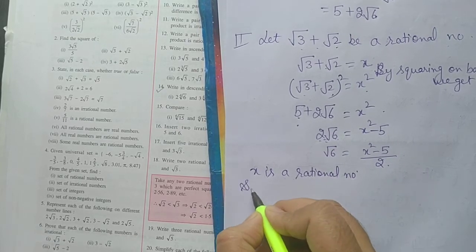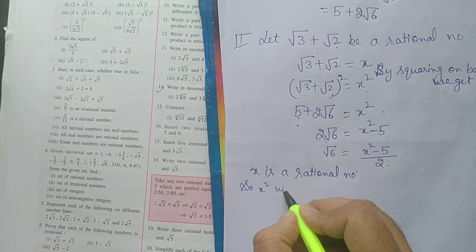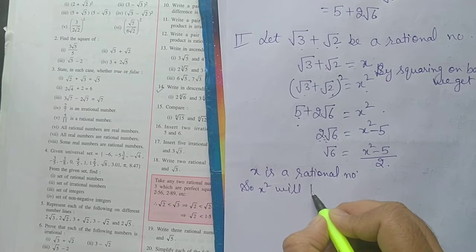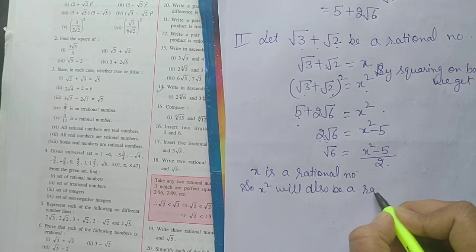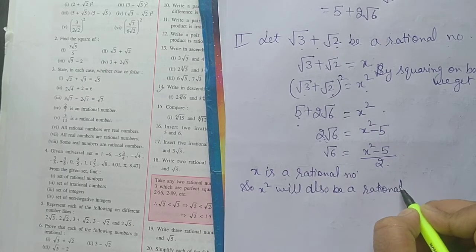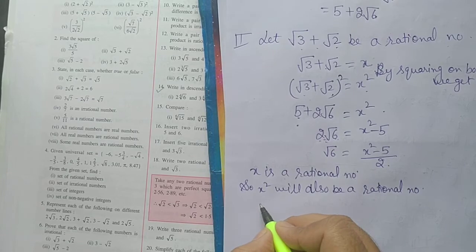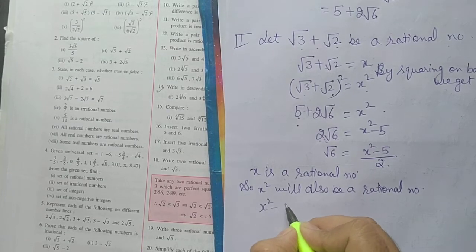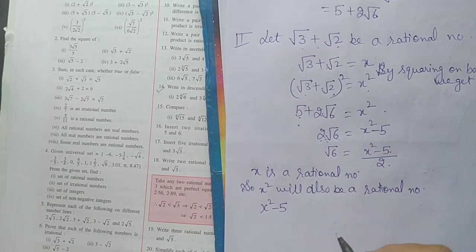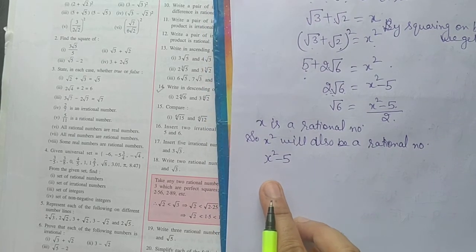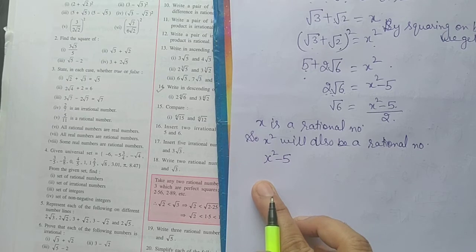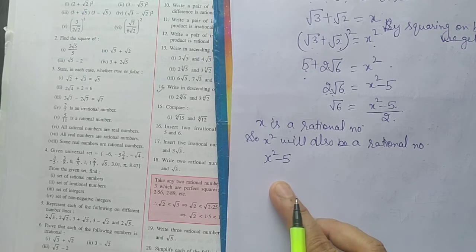So x square will also be a rational number. So also x square minus 5, because we subtract 5 from here.